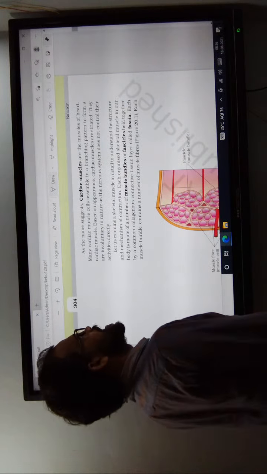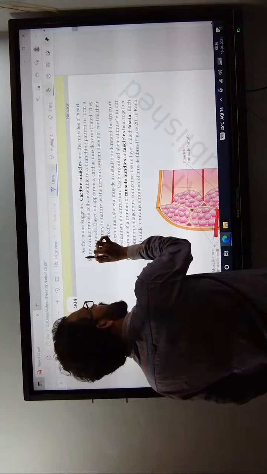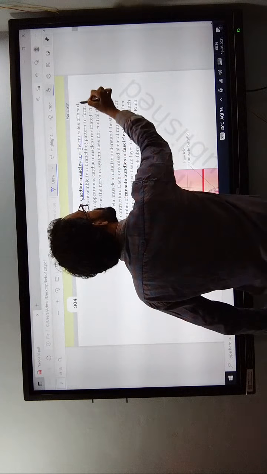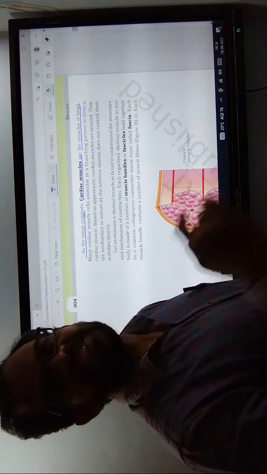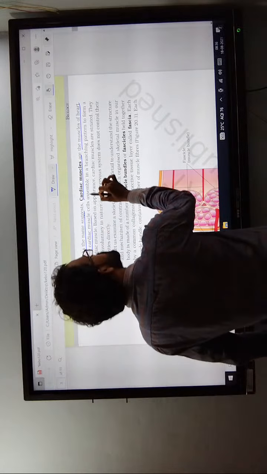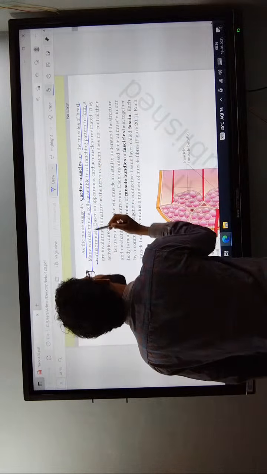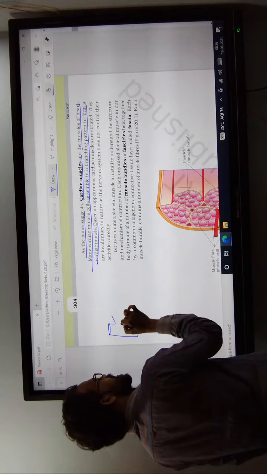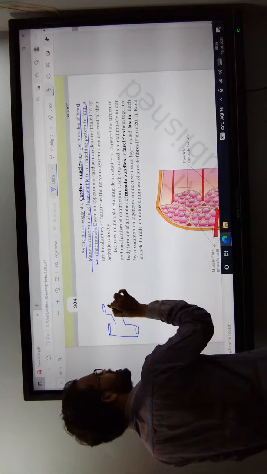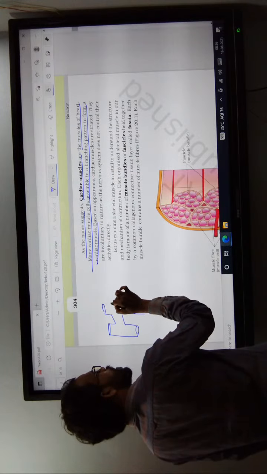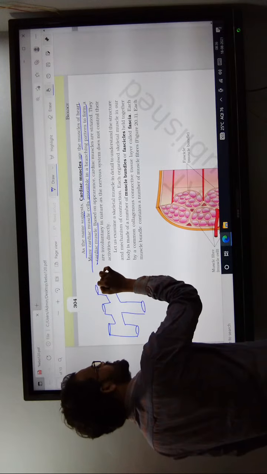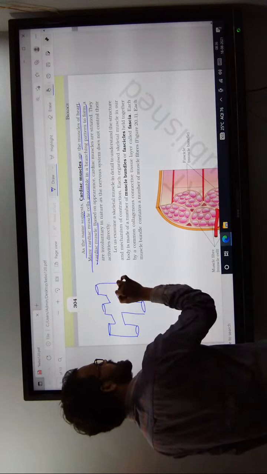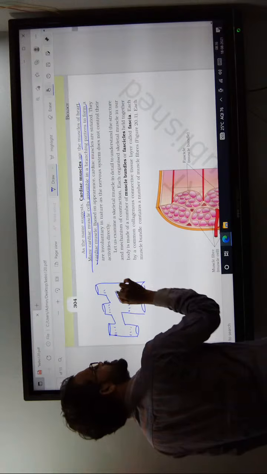Coming to the next one. As the name suggests, cardiac muscles are located only within the heart. Many cardiac muscles are assembled into a branching pattern. You can see the diagrammatic representation of the cardiac muscle. It always shows a branching appearance.